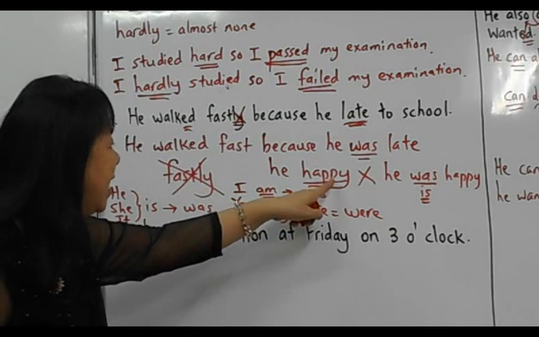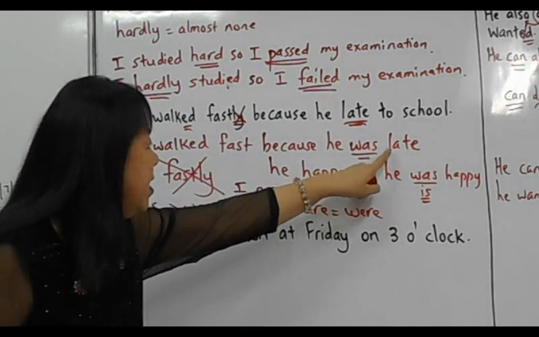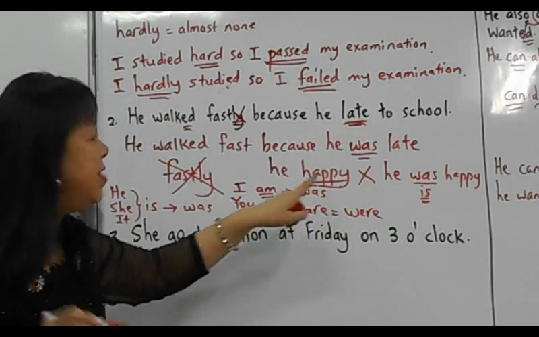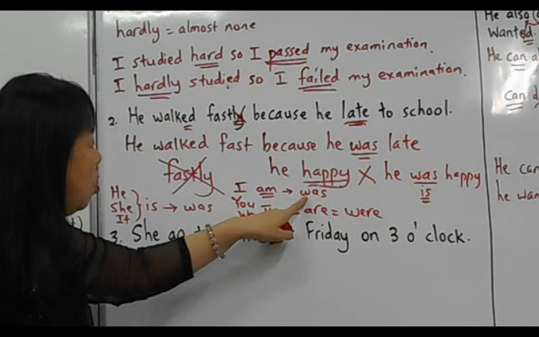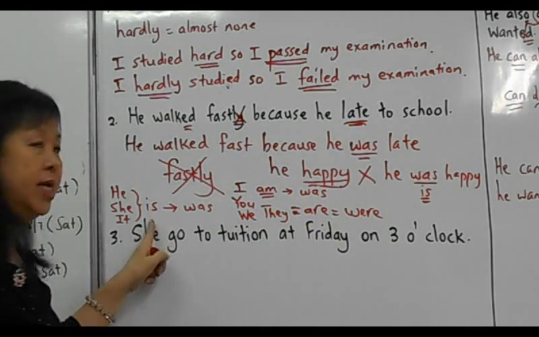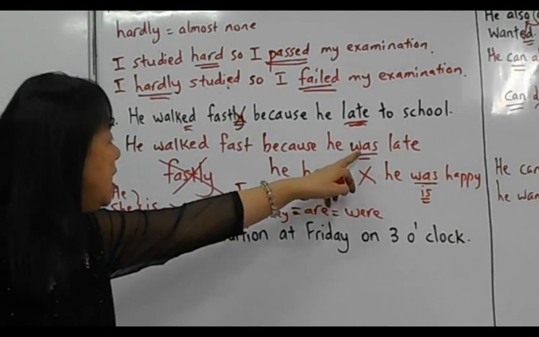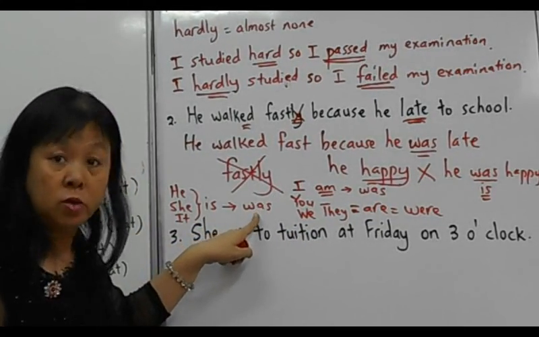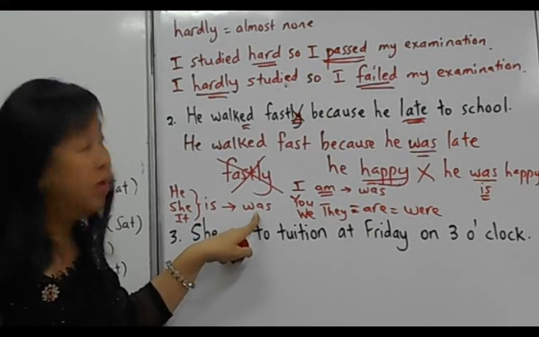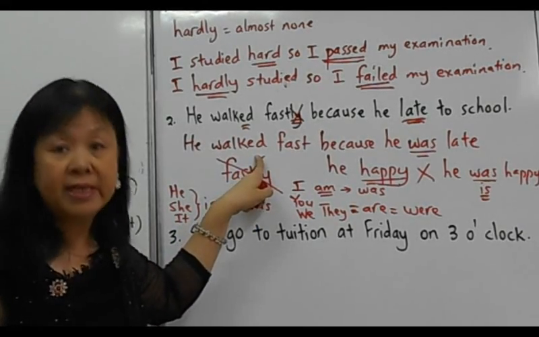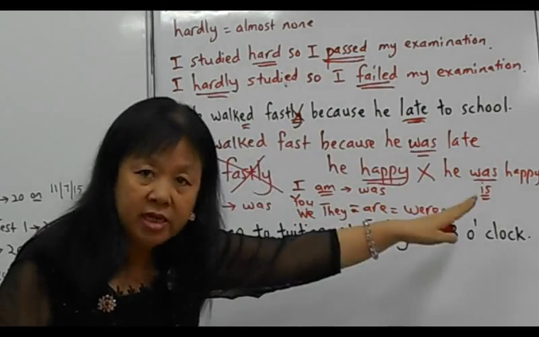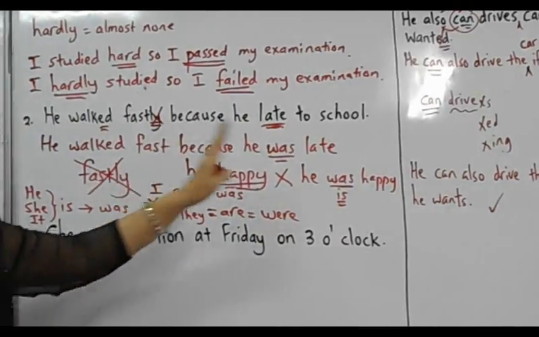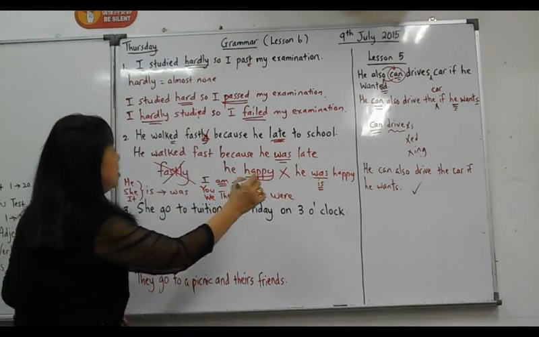So when you have an adjective happy or late, in front of late, in front of happy, which is the adjective, you must use am, was, are, were, is, or was. In this case, he was late. Can you see? He was. Why do I use was? As I mentioned just now. Because walk is the past tense. If this is the past tense, this is the past tense. Remember? Present, present. Past, past. So here, he was late.